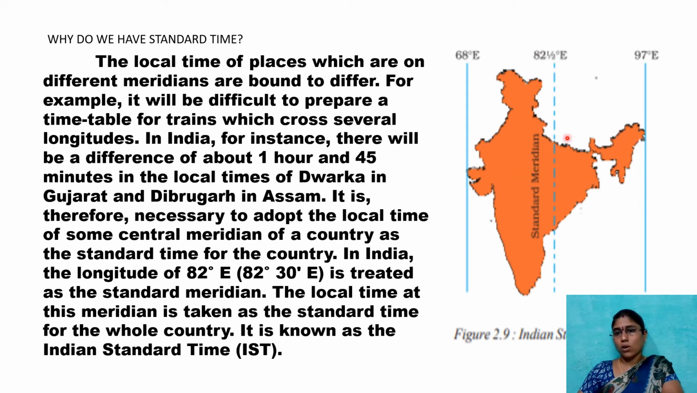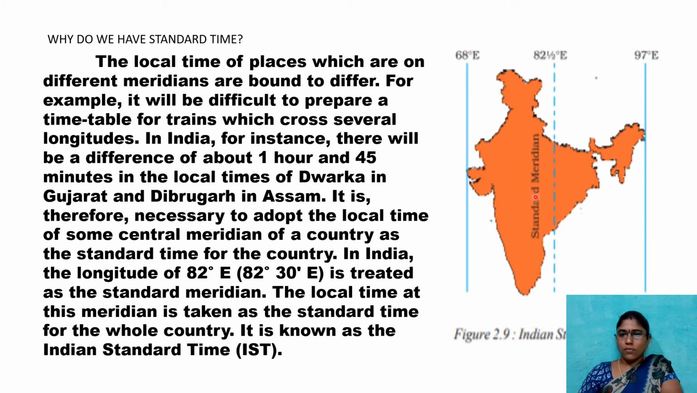If we are following two time zones, one at 75 and the other at 90, is it possible to follow? No. So to avoid this confusion, in between we have 82 degrees 30 minutes longitude as the standard meridian of India, and now the entire India is following the same time which shows on our clocks.